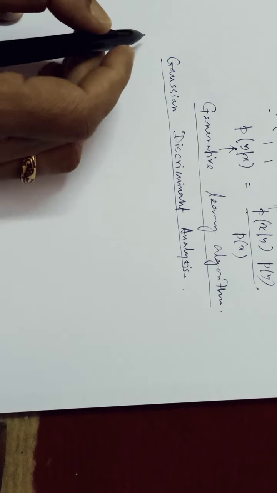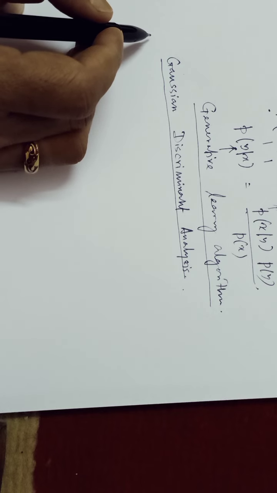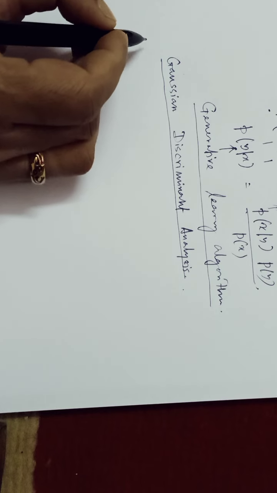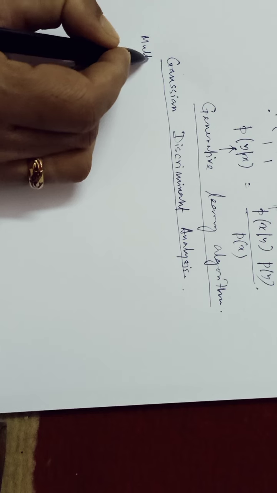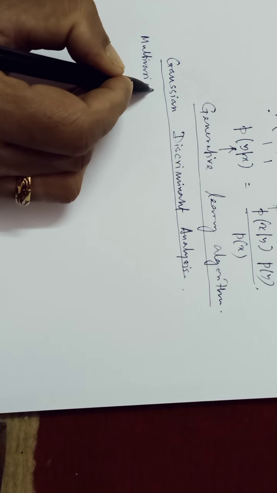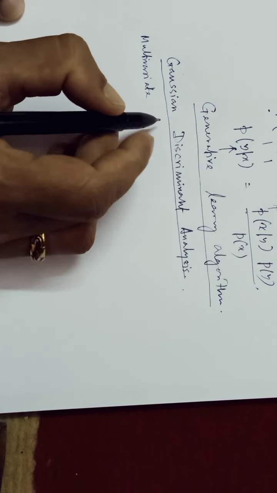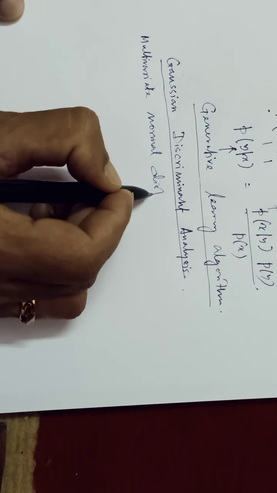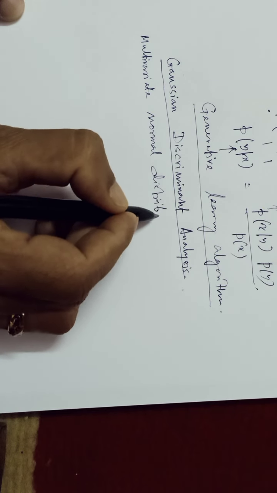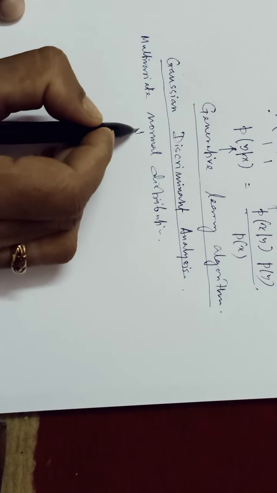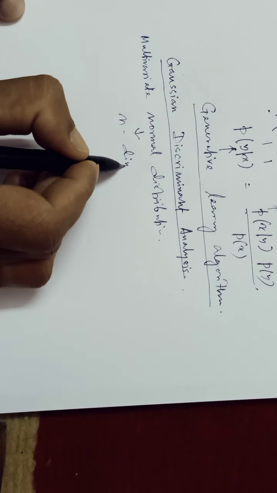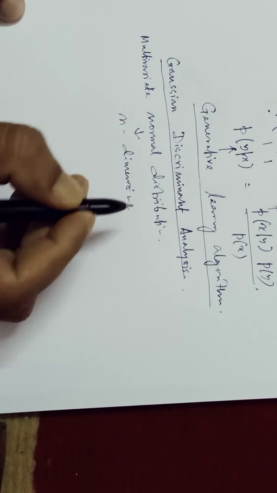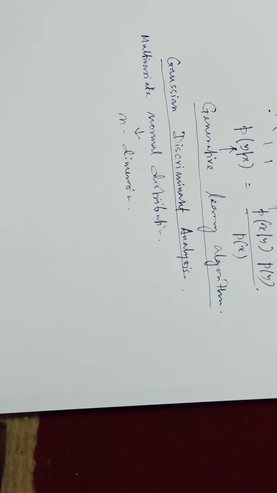Here the multivariate normal distribution in n dimensions is also called the multivariate Gaussian distribution. Obviously, Gaussian means it is a normal distribution, but in n dimensions.